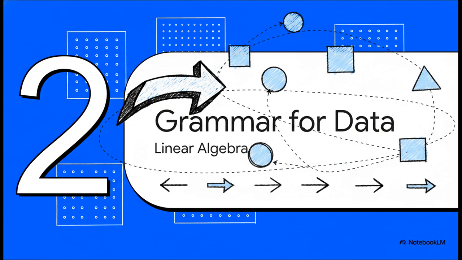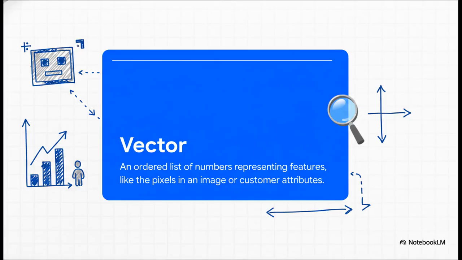Before a machine can learn a single thing, it needs a way to organize all the information you throw at it. And that's exactly what linear algebra does. It sets the stage. It creates the world where all the data is going to live. The most basic word in this language is something called a vector. It's really just a list of numbers. That's it. Each number might represent the brightness of a pixel in a photo, or maybe the age and income of a customer. It's how we describe a single thing to a computer in a way it can actually process.